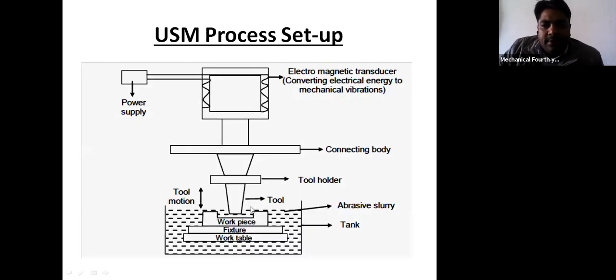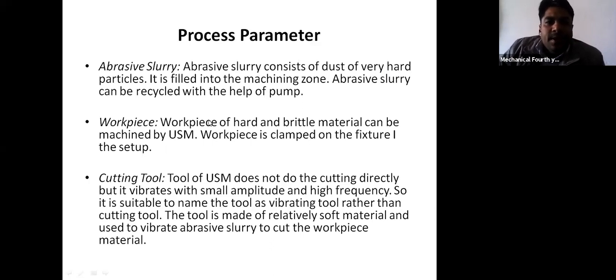In this diagram, this is the tank, and here the abrasive slurry is stored. My main aim is to provide the abrasive slurry in between the tool and the workpiece. This is done with the help of the pump, so the abrasive slurry can be recycled.